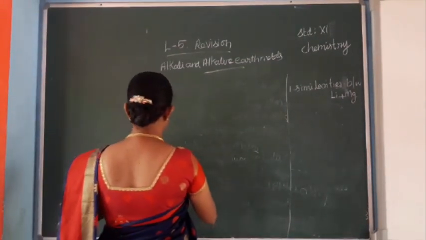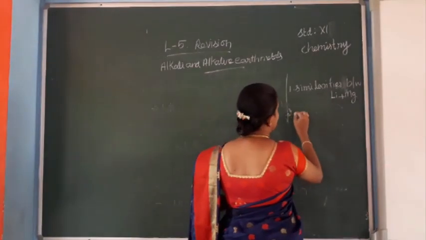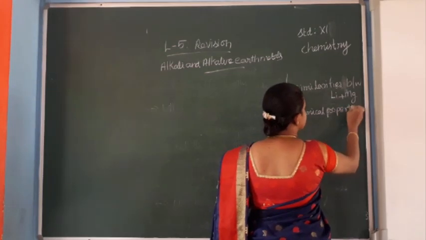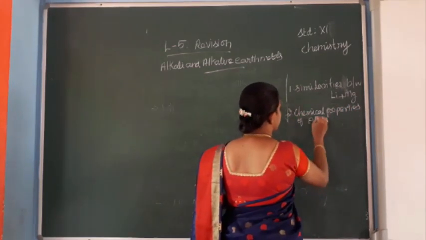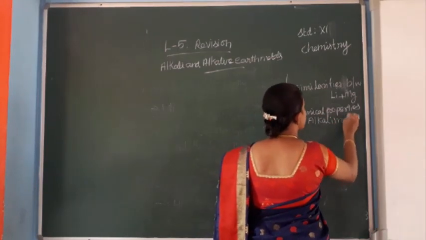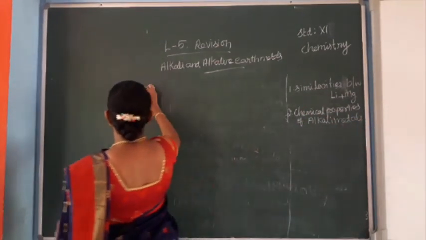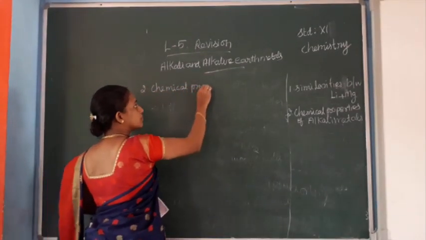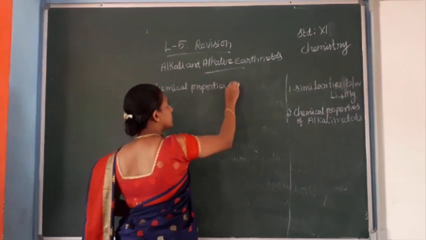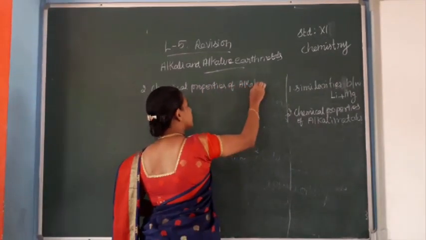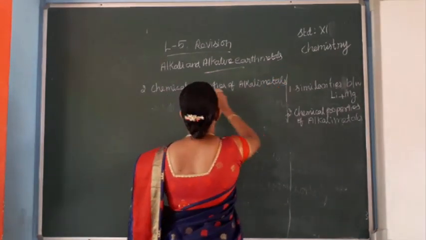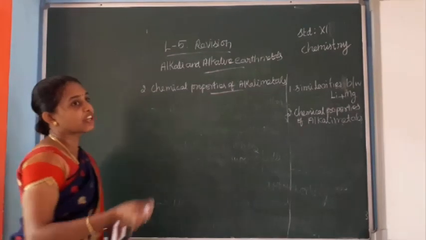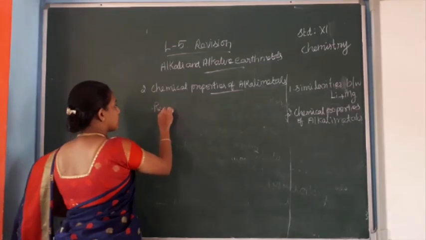Next, chemical properties of alkali metals. Second question: chemical properties of alkali metals. First, reaction with oxygen.